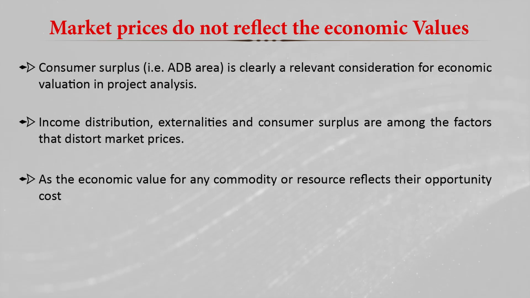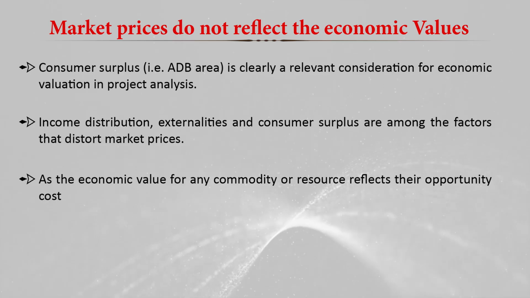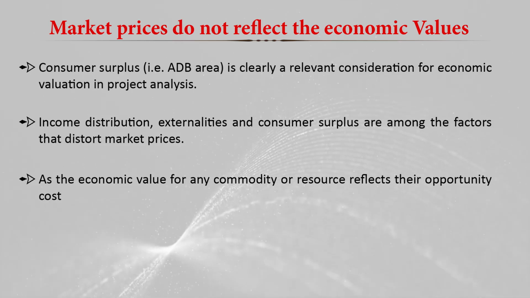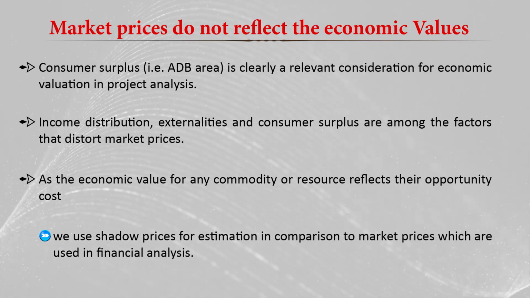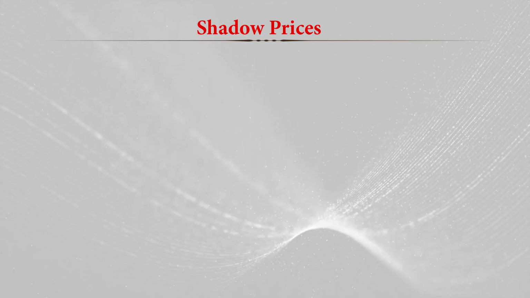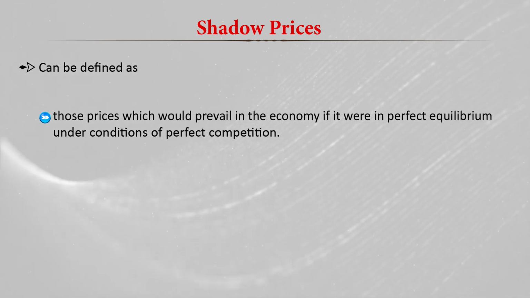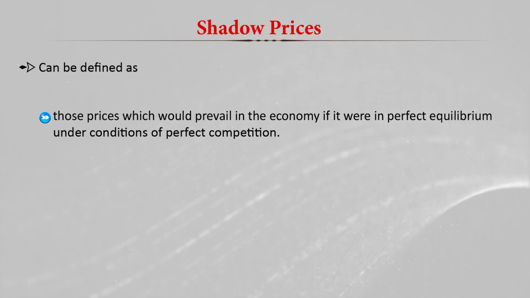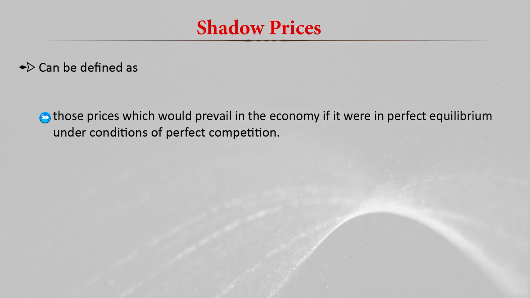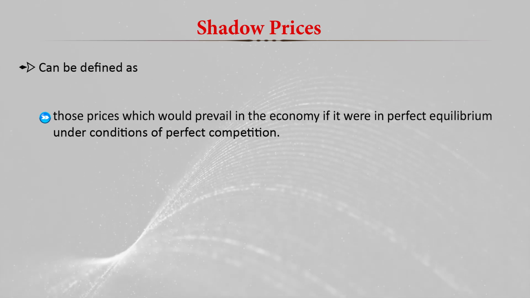So we basically use shadow prices for estimation, in comparison to the market prices which are used in the financial evaluation. In the economic analysis we use shadow prices, whereas market prices are used in the financial analysis. So what are shadow prices? We can define shadow prices as those prices which would prevail in the economy if it were in perfect equilibrium under the condition of a perfect market. So the prices which prevail in a perfect market, in perfect equilibrium, are called shadow prices.